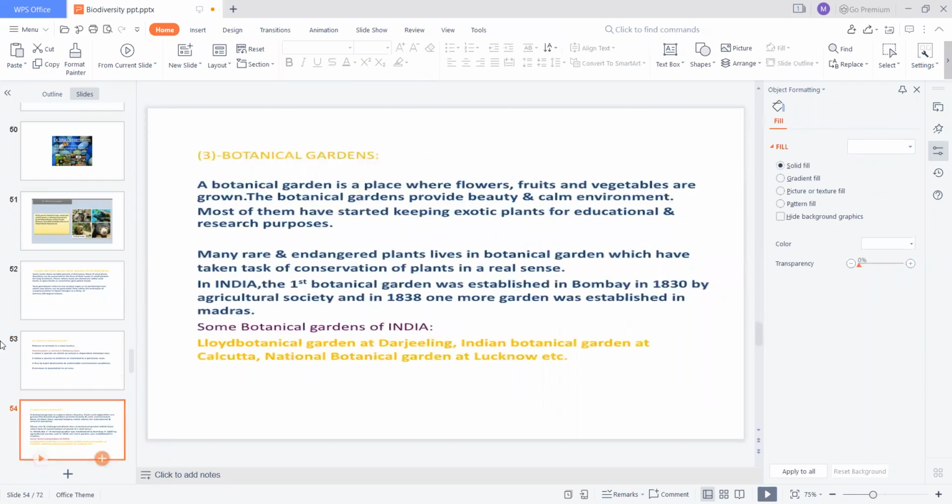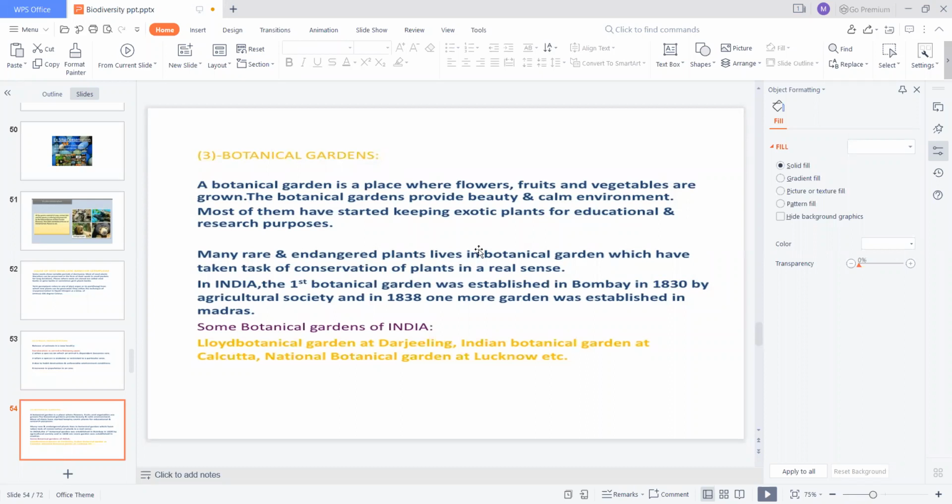So the next one is botanical gardens. A botanical garden is a place where flowers, fruits and vegetables are grown. Mainly flowering plants, fruiting plants and also vegetable plants are grown, and the botanical garden provides a beautiful and calm environment.